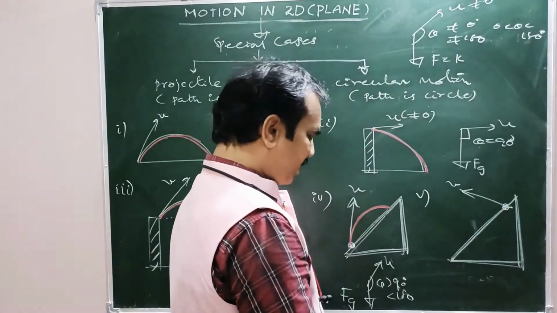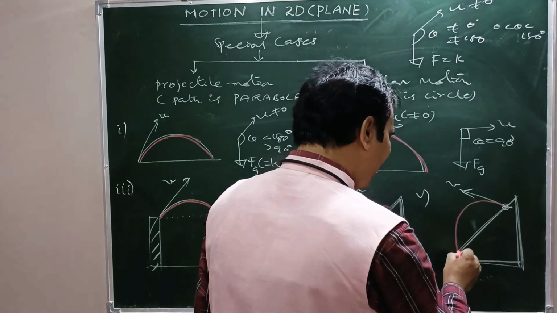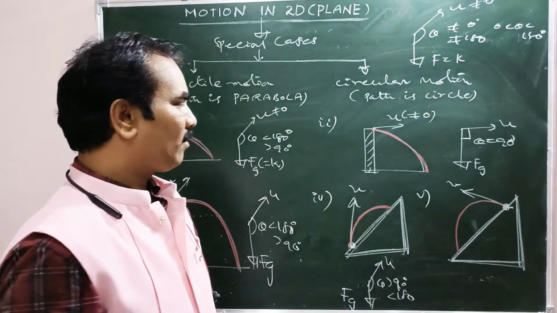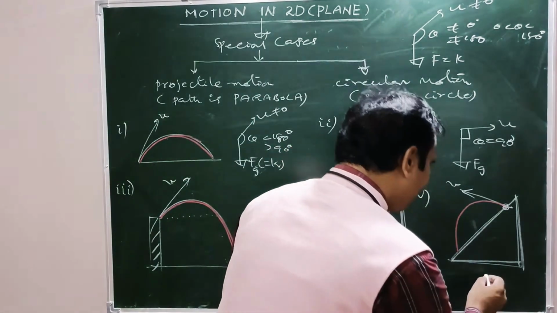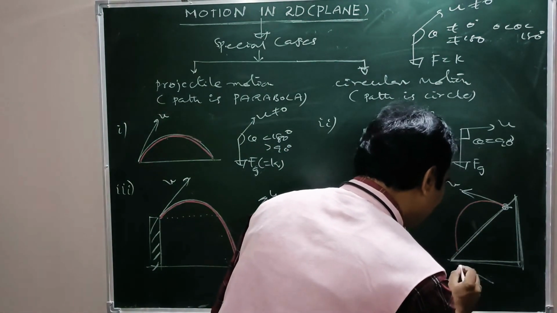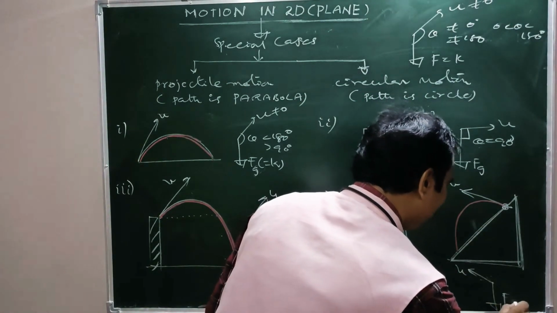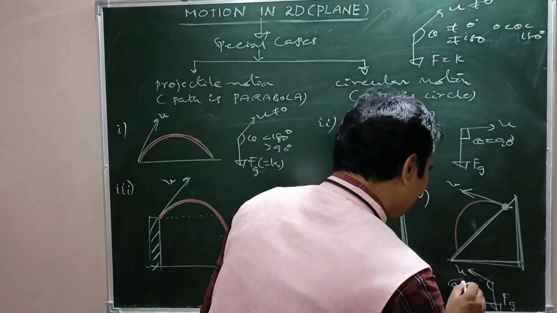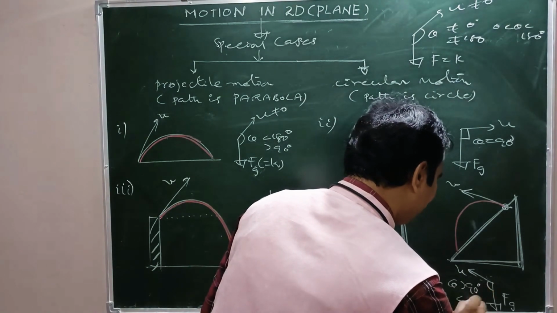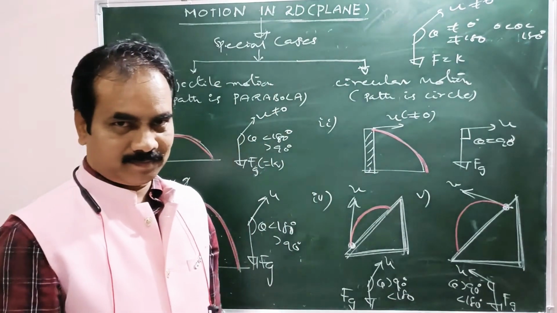Because of gravity, it takes a parabolic path and strikes the inclined plane somewhere here, right? Here also, this is the direction of initial velocity, and the gravitational force acts vertically downwards. So what is theta? Theta is greater than 90 and less than 180, so theta lies between 90 and 180.